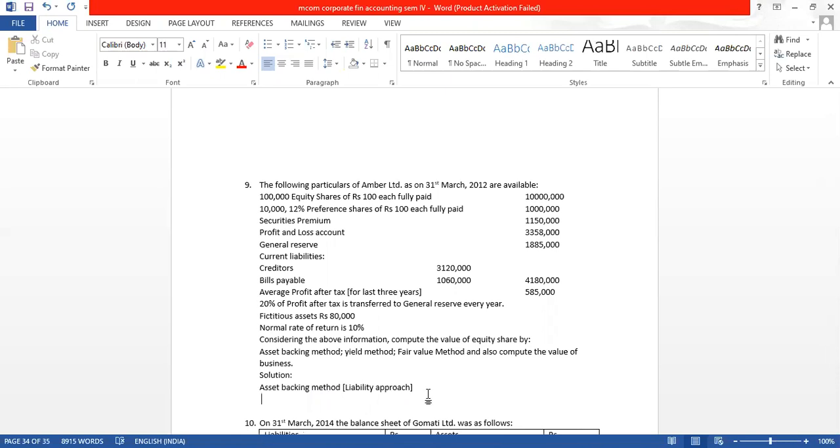Here only shareholders fund is given. Under shareholders fund, what will come? We will have to find out the capital employed, meaning the owned fund plus borrowed fund is capital employed by liability approach. So here what we will take is the equity capital. Capital employed, first let us write shareholders fund.